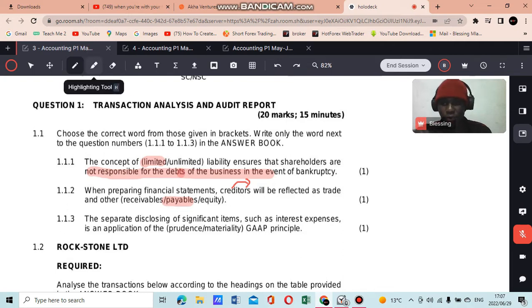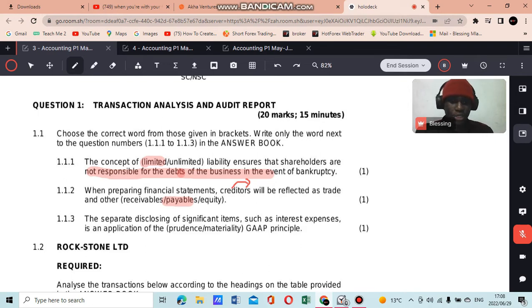And 1.1.3 says the separate disclosing of significant items such as interest expense is an application of the prudence or materiality principle. Prudence has to do with overstating amounts in our financial statements.